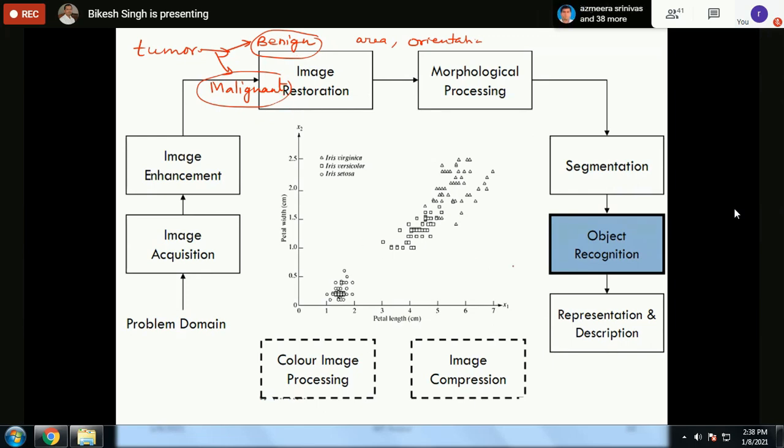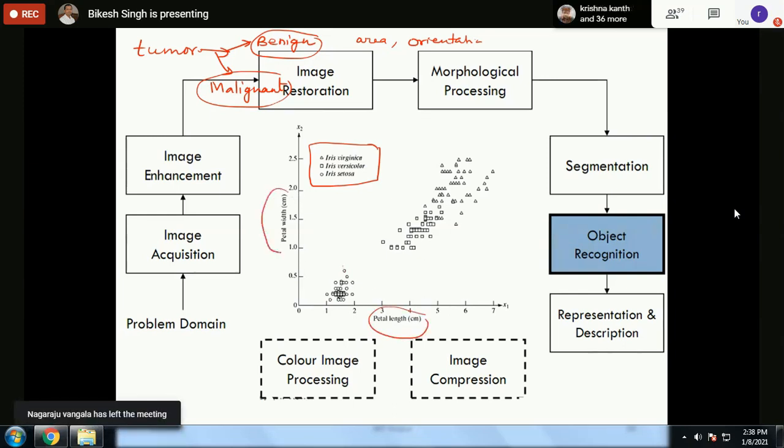Like here in the figure which you are observing, this is a very popular figure in image processing. These are three types of flowers: Iris virginica, Iris versicolor, and Iris setosa. These three flowers are categorized by using two features. One is petal length and the other is petal width.